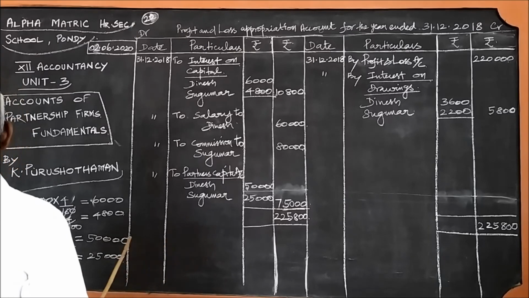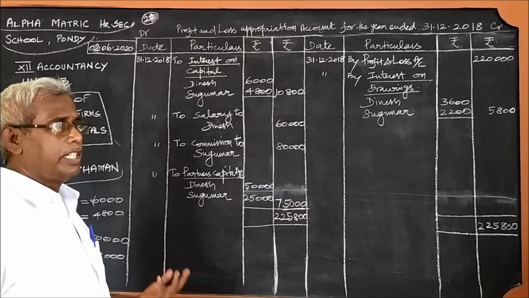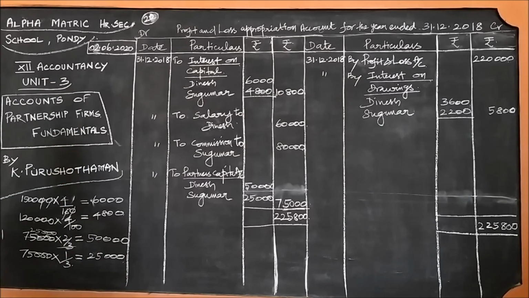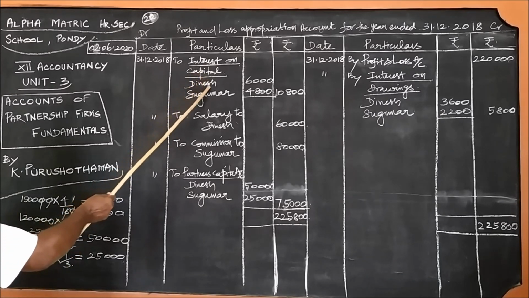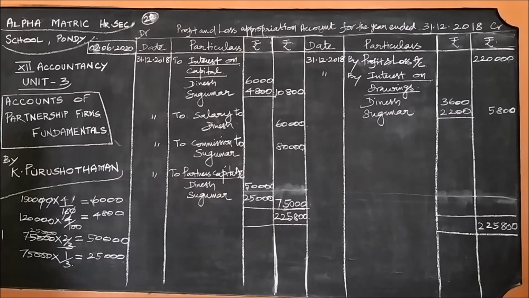In the agreement itself it is given, they should divide the profit and losses in the ratio 2:1. In the ratio 2:1, the total share is 3. Out of 3, 2 will be given to Dinesh, and 1 will be given to Sukumar. That's what we have calculated and written there. That's all for the profit and loss appropriation account.